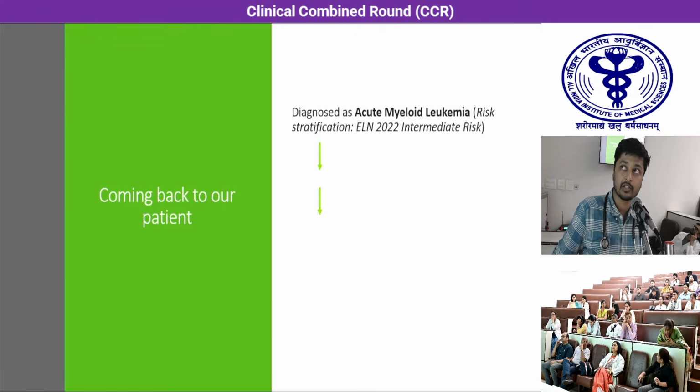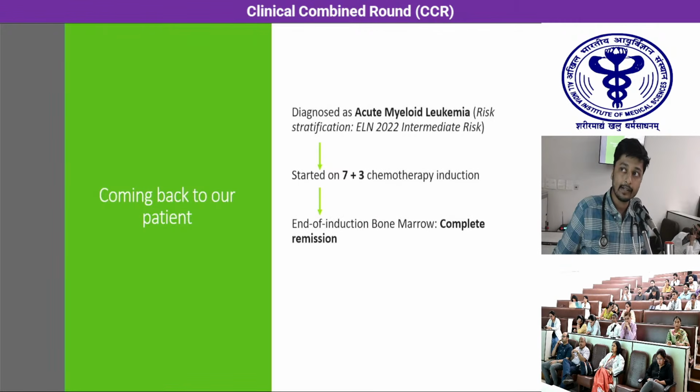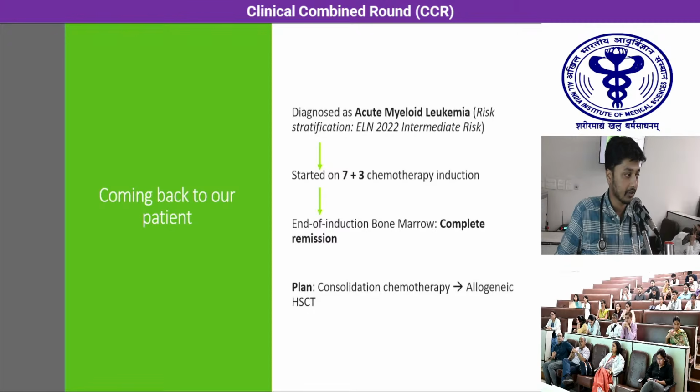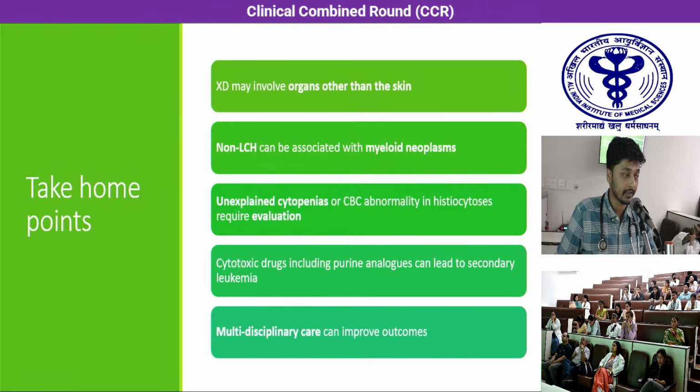Coming back to our patient, he was diagnosed as AML with risk stratification of intermediate risk according to European LeukemiaNet guidelines. He was started on 7+3 chemo induction, which is an intensive chemotherapy. End of induction bone marrow showed complete remission. The further plan for this patient would be to consolidate with further cycles of chemotherapy followed by an allogeneic hematopoietic stem cell transplant.